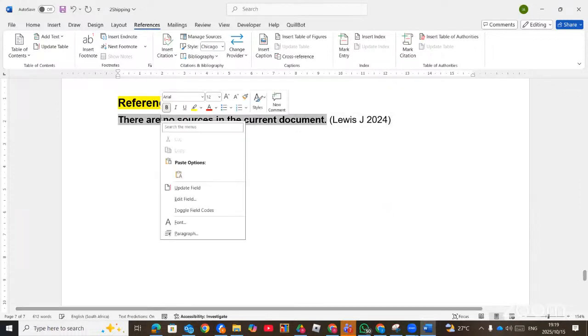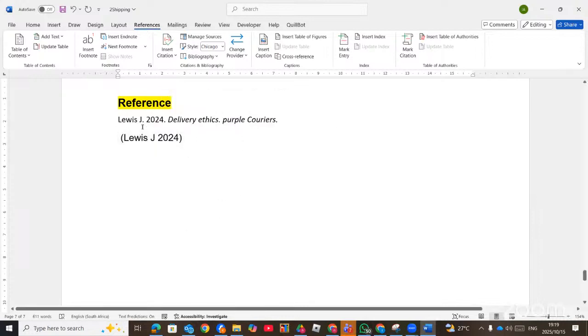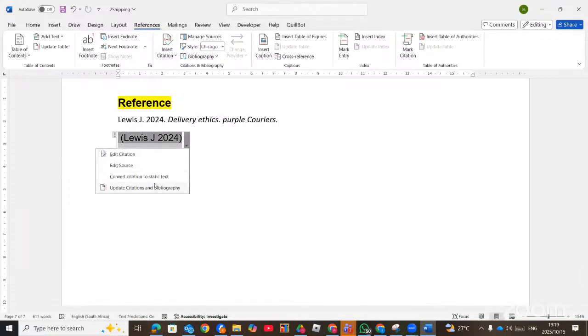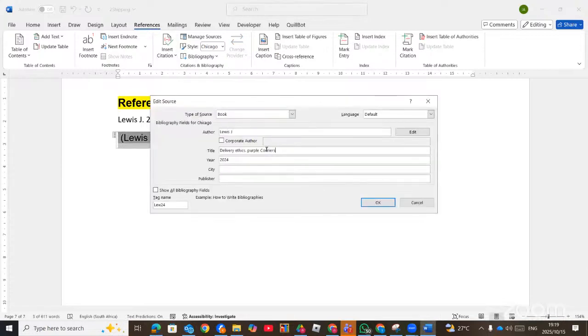Now here, if I right click and say Update Field, you see it gives me the Lewis J with that one. Now after the Lewis J, you see there's a dot, so that's the right one. The only problem is the Purple Careers, so we have to go and check our source. So we can edit our source, meaning this one should have been under, you can cut it and put it under the publisher.